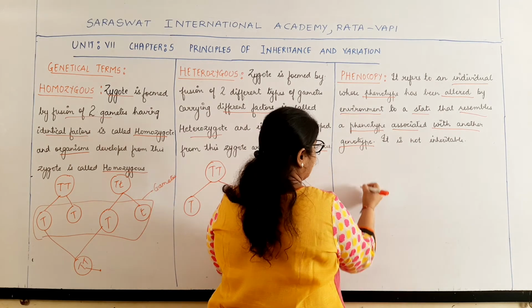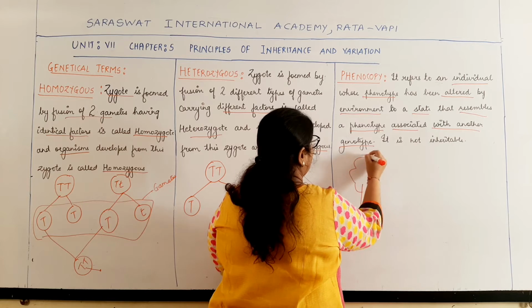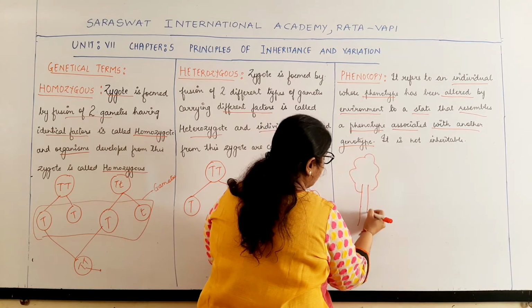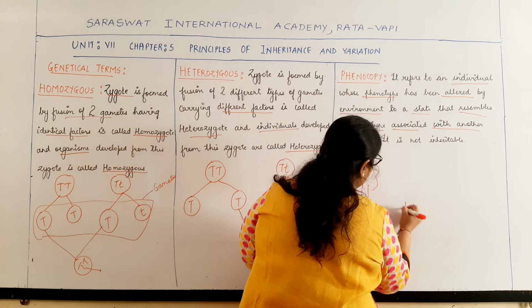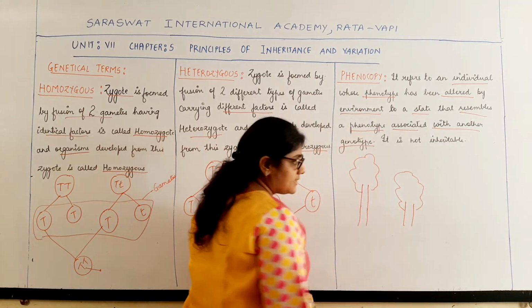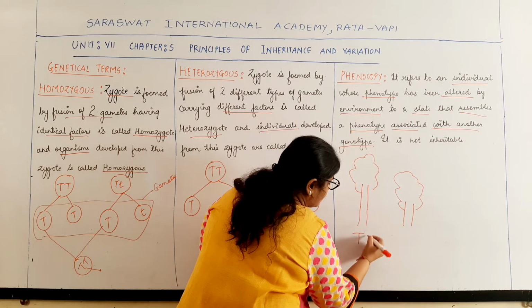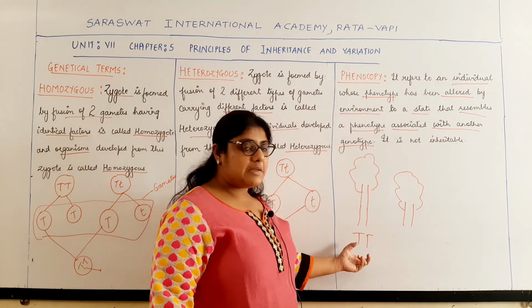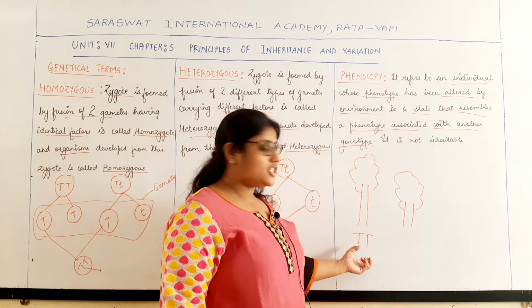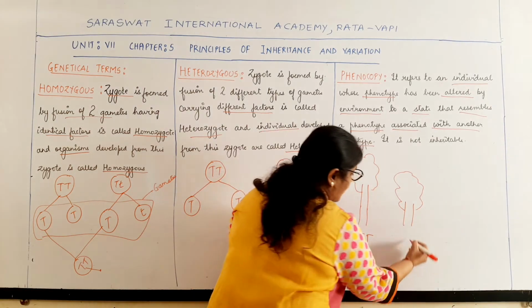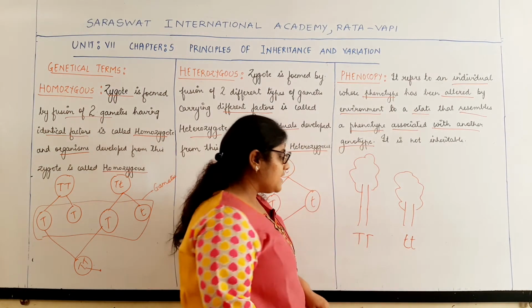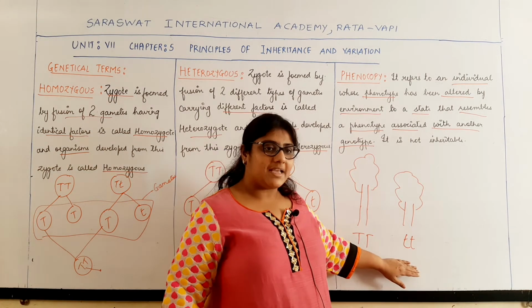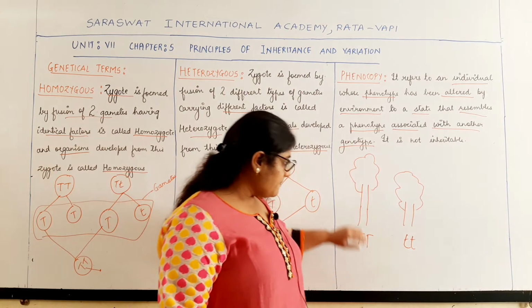Say for example, this is a tree, a tall tree, and this is a short tree. Suppose here the height of this tree is represented by the gene capital T, and the height of this tree is represented by the gene small t.